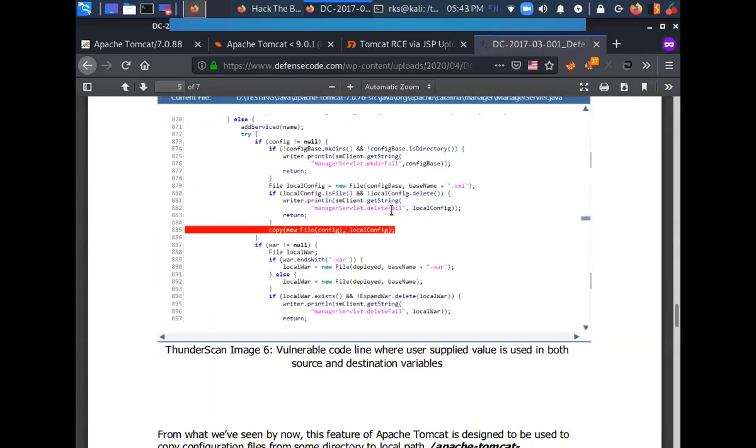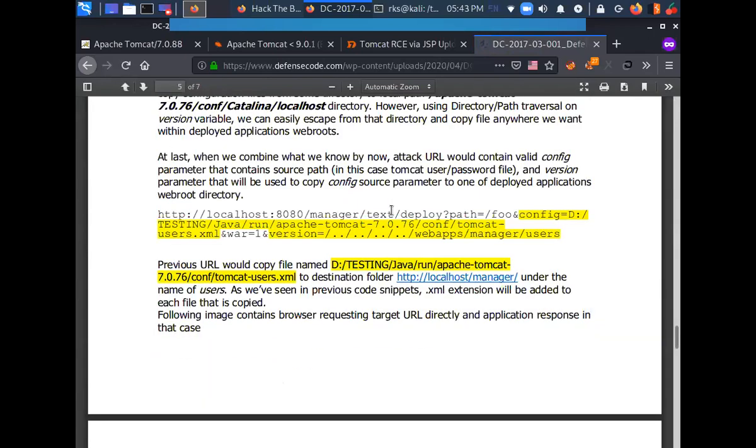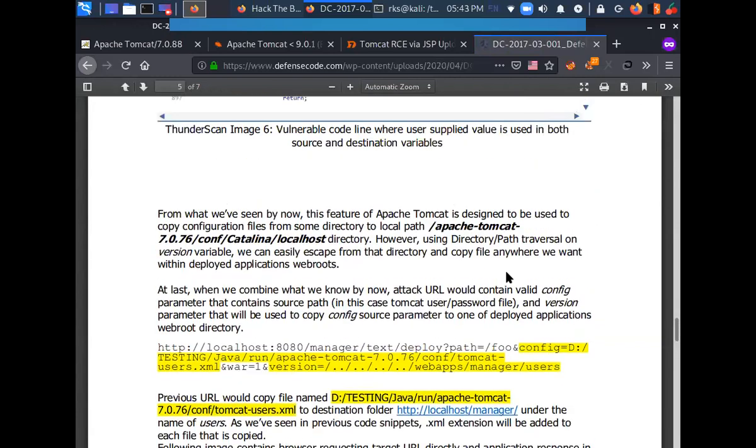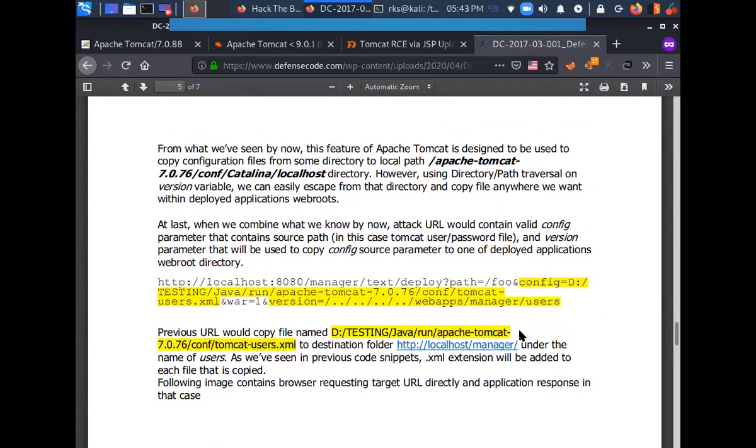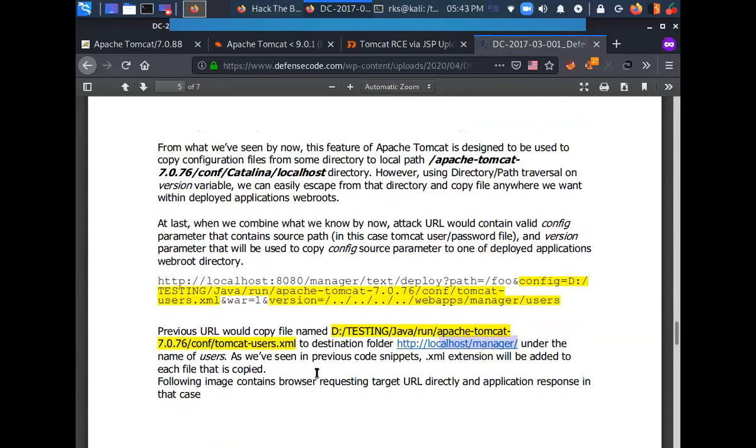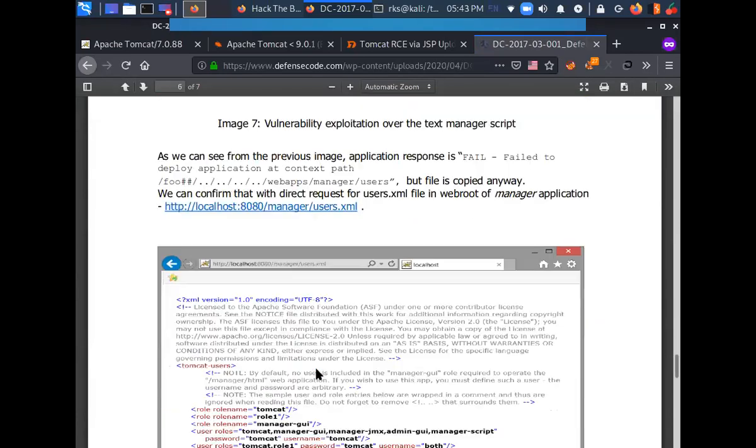Does not seem to be interesting to me. Okay, it says slash manager directory.